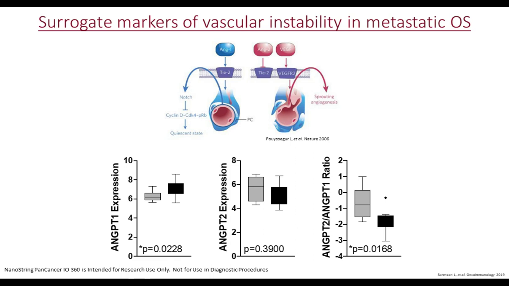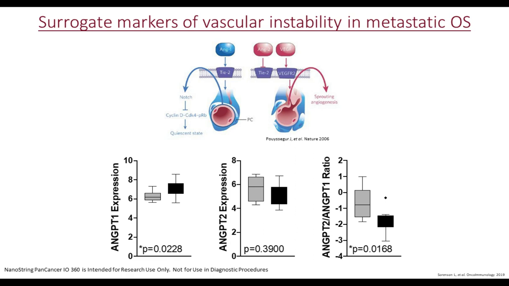We then calculated the Ang2 to Ang1 ratio to serve as a surrogate for vessel stabilization, where an increased ratio favors vascular destabilization, while a decreased ratio favors pericyte coverage, vessel stability, and vessel maturation.